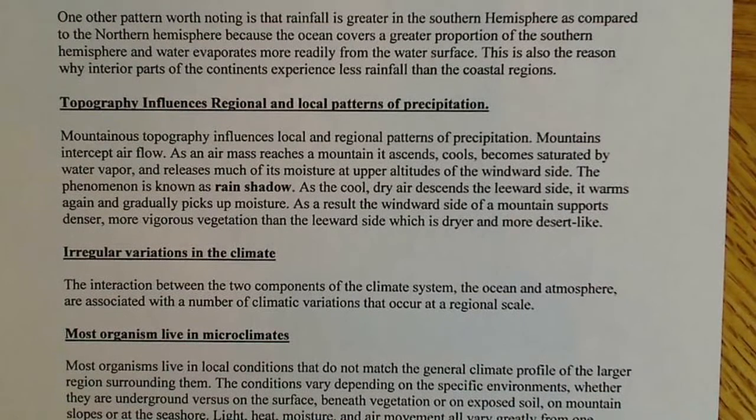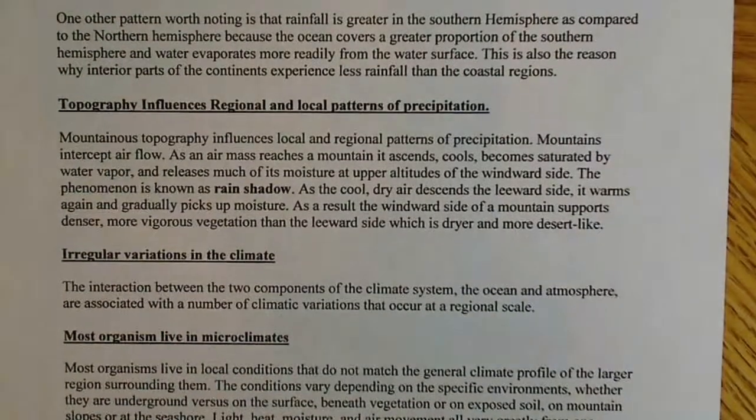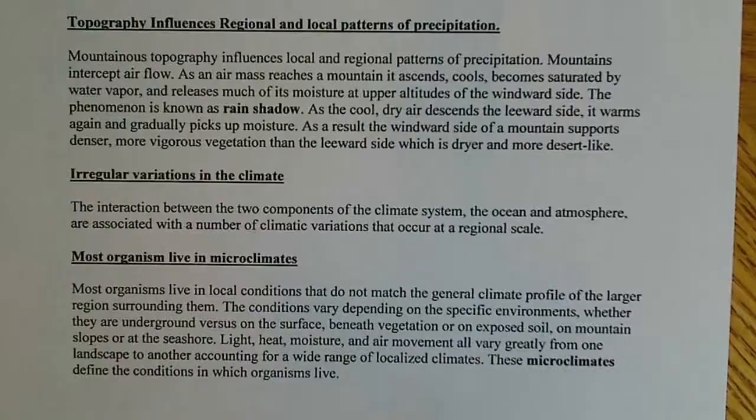There are also irregular variations in climate, and the interaction between two components of the climate system, the oceans and the atmosphere, is associated with a number of climate variations that occur on a regional scale. I'm not going to go into what those are. I don't think they're all that important.